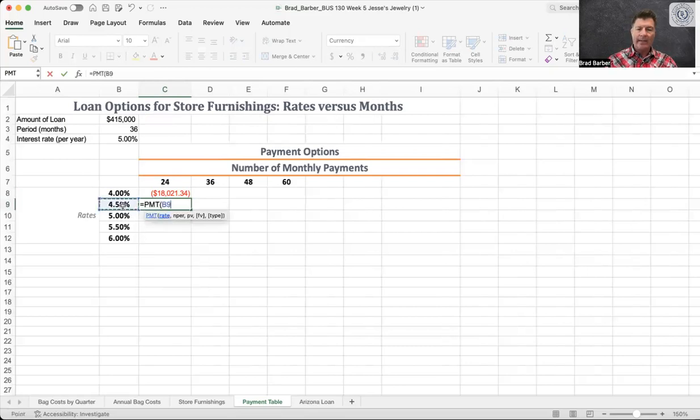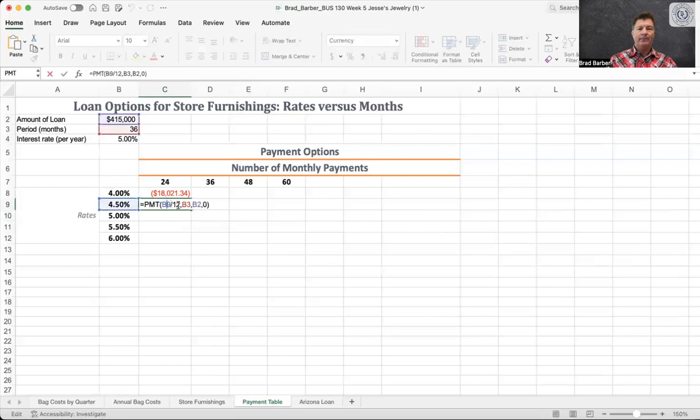Okay, and now what's my rate? I'm going to click this rate, divide by 12, comma. It wants to know the number of payments. I click 36, comma. Future value, our present value is $450,000, comma, and I want it to be worth 0 at the end, and I hit return. So there we go. Payment drops. Look at that big drop.